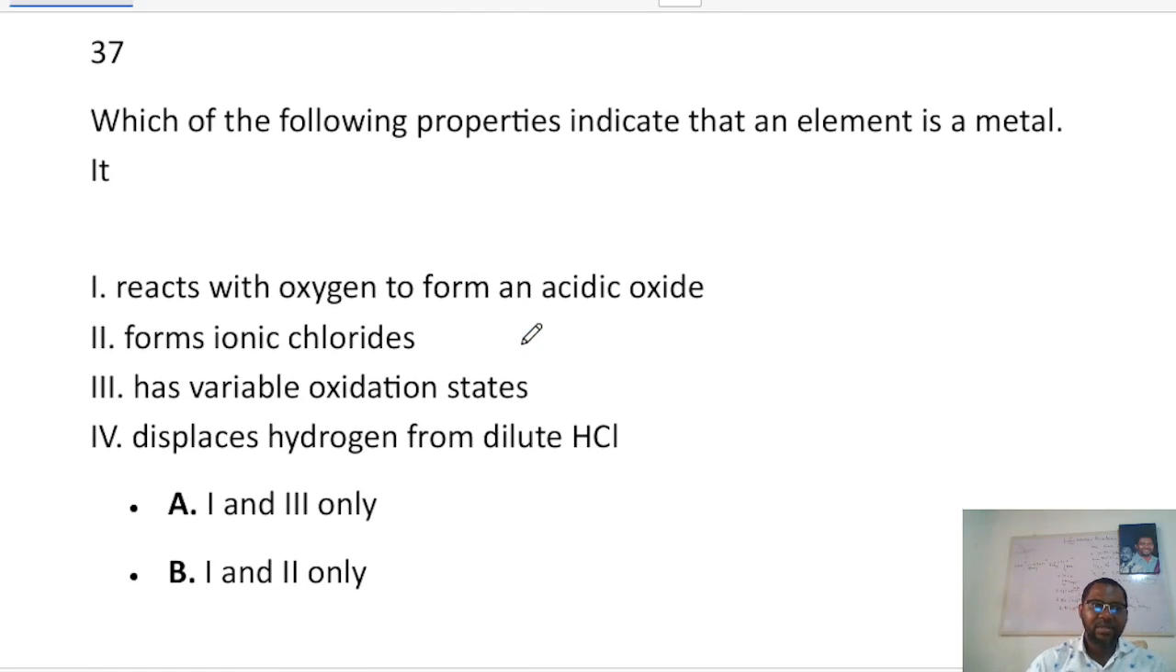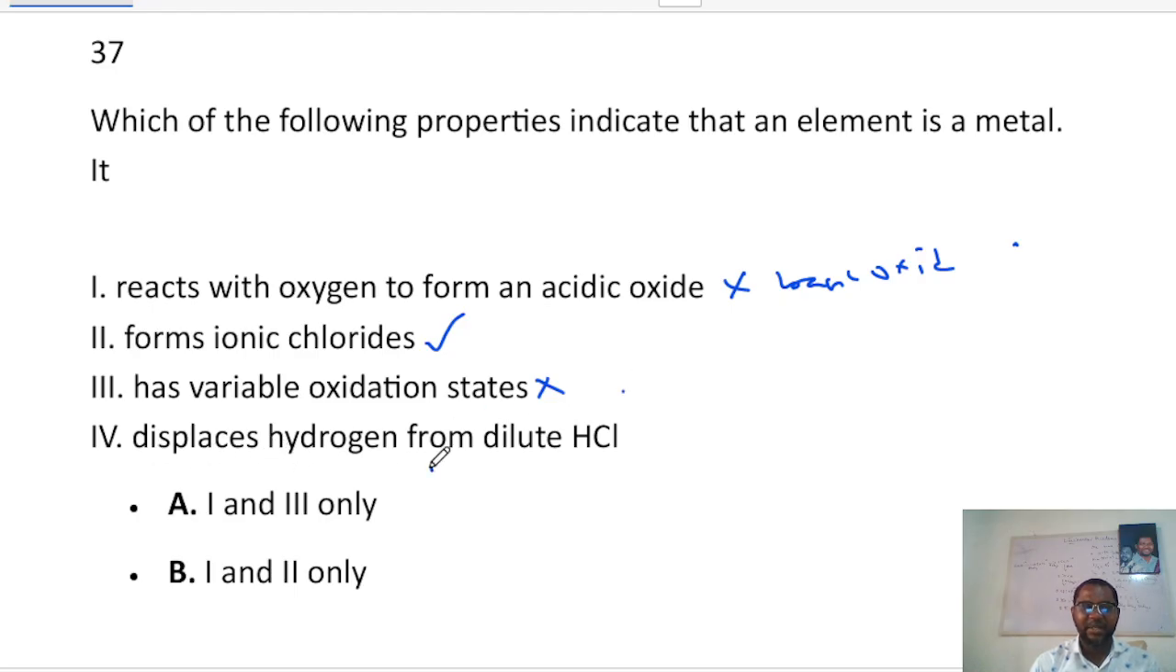Okay. Now the next one says, which of the following properties indicate that an element is a metal? I. It reacts with oxygen to form acidic oxide. No. Metals form basic oxide, not acidic oxide. II. It forms ionic chlorides. Well, yes. Most metals form ionic chlorides. III. It has a variable oxidation state. No. It is only transition metals that have variable oxidation state.